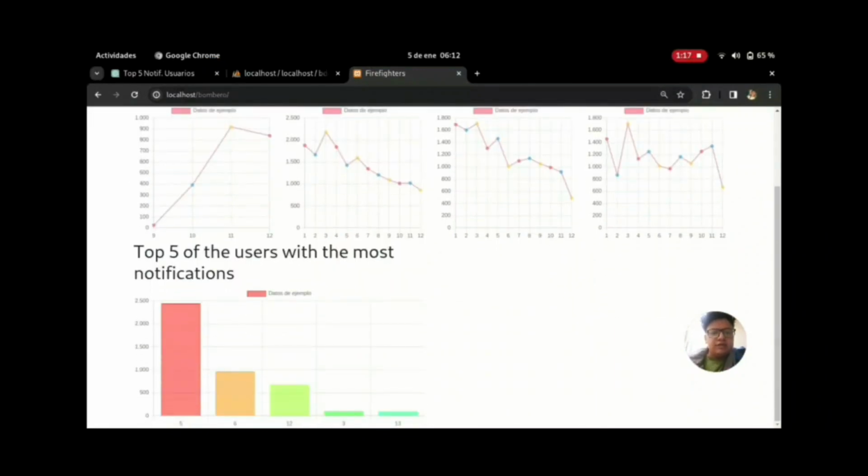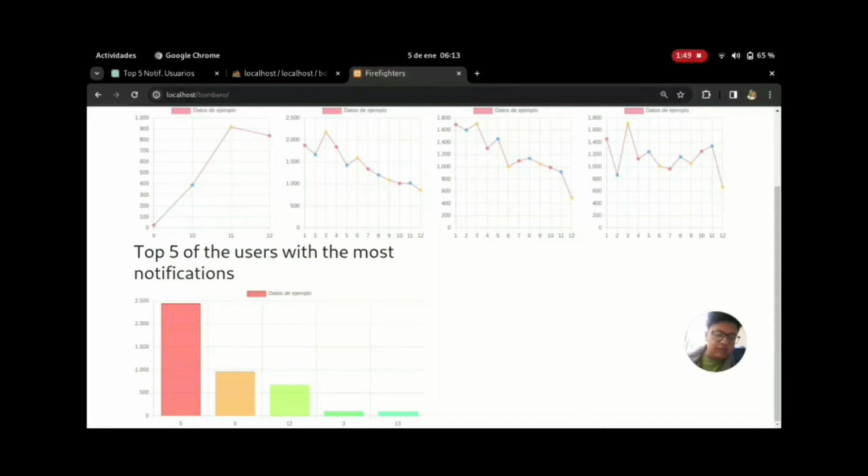In the second KPI I created, we put the top 5 of the users with the most notifications. In that case, we put the ID of the users and the quantity of notifications, so we can see that the user with ID 5 has the most notifications.